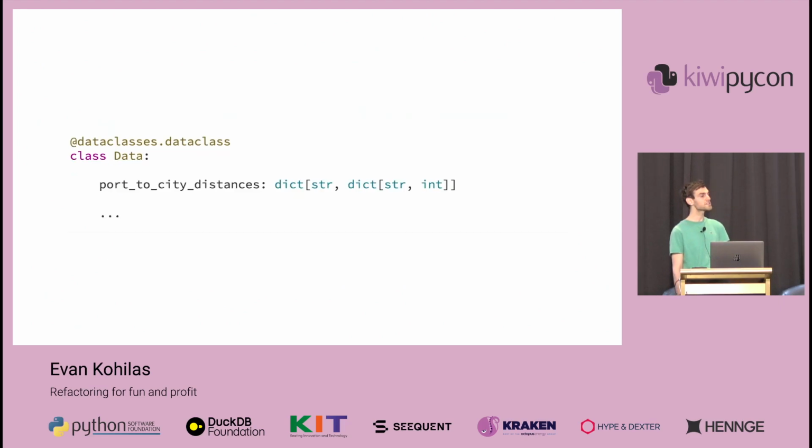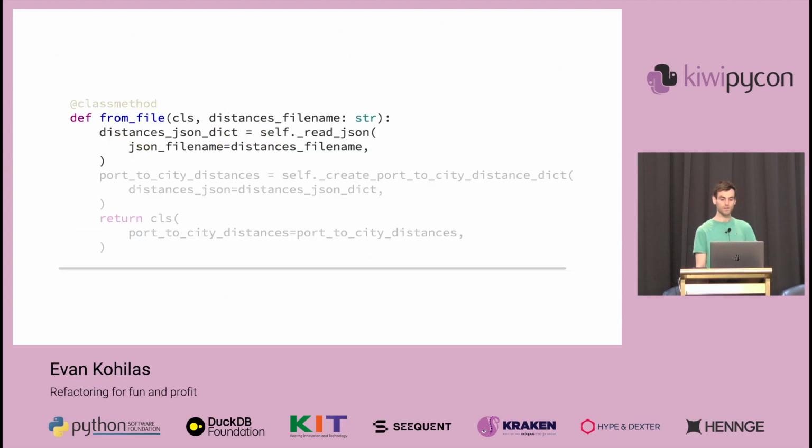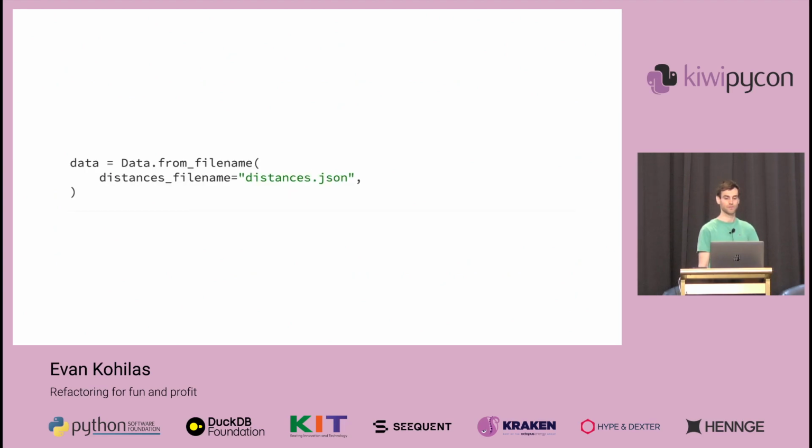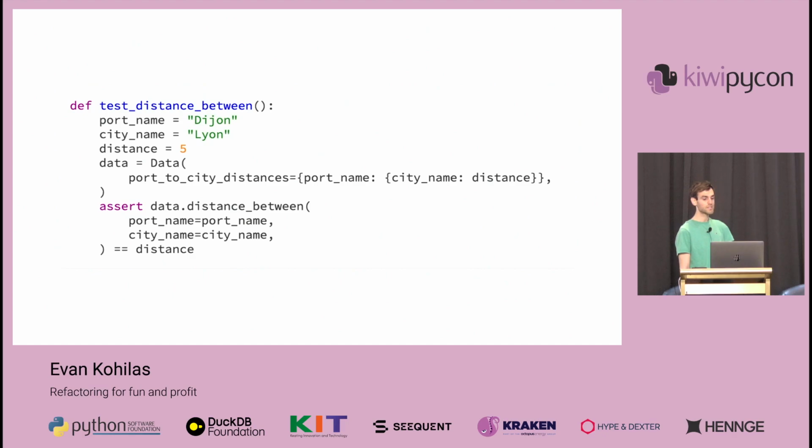And the way that we can fix that is to instead change our class to be composed of this data, and to use the class method that would take in these file names and create the data needed to pass into the class. Now, in our code, we can continue to create the data using the file names, and in our tests, we can just specify the data that we want to be used, which makes things much cleaner.